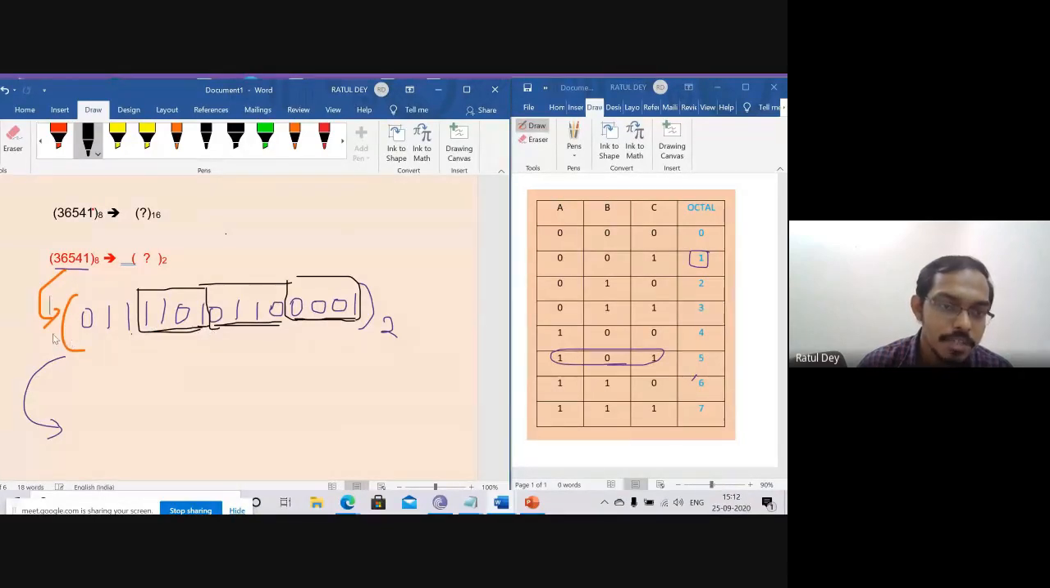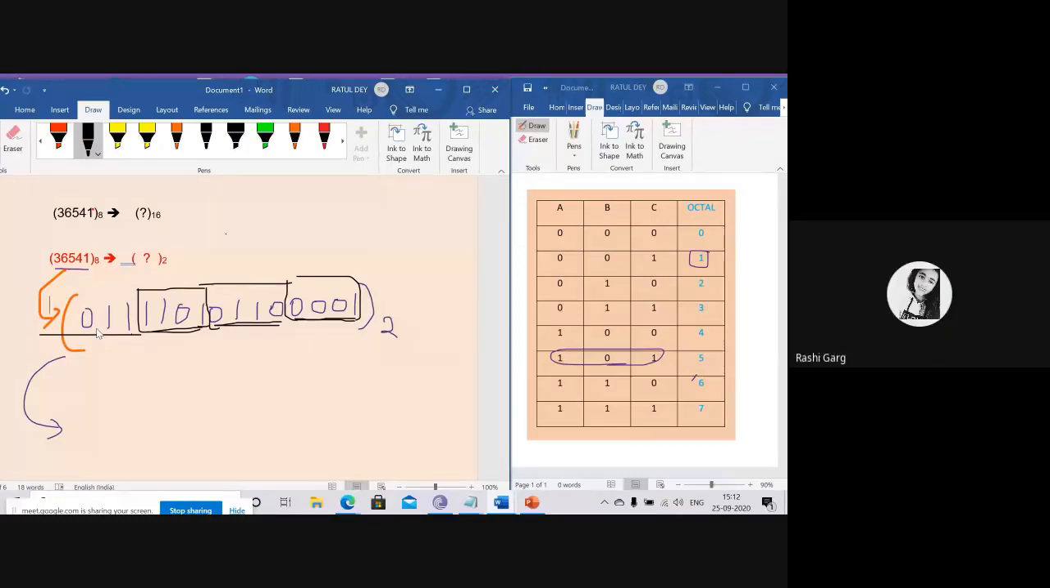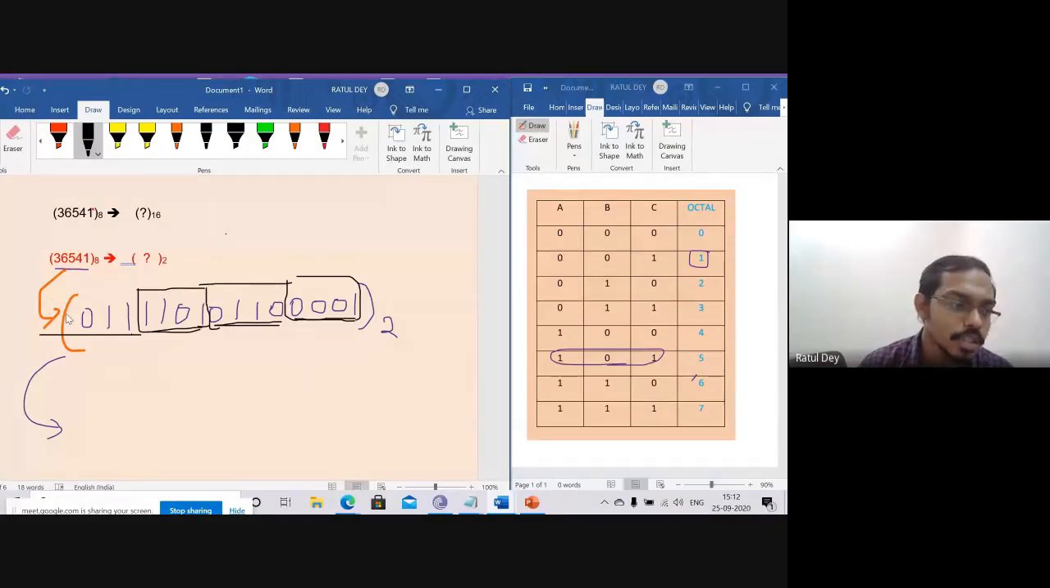Now in the last group you can see that only 3 bits are available. Now what can we do? We can put another 0, because you can put as many 0s as you like in front of a number and the number, the value, does not change. Now you can write another 0 here. Yes or no? So we can say this one. So what is the value of the first one?